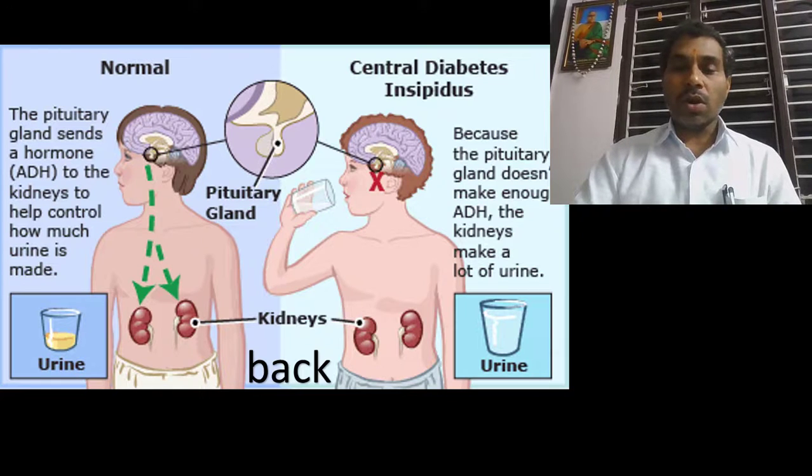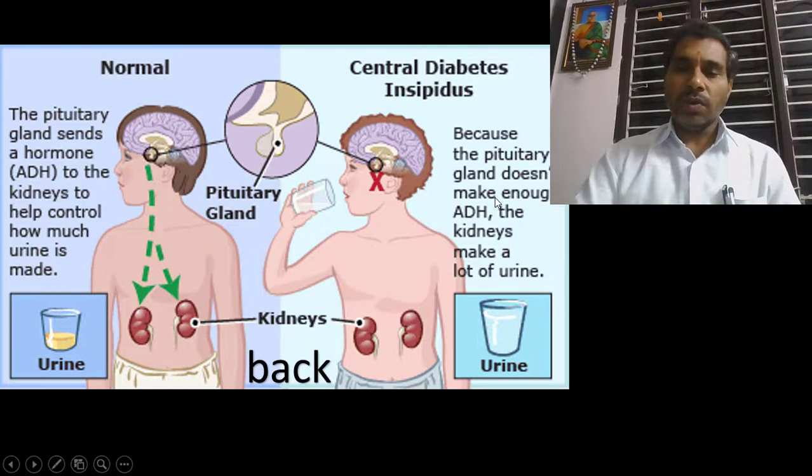The kidneys make a lot of urine. If the ADH is there, then automatically the absorption is there; otherwise the absorption is not there. That is the main important function of this antidiuretic hormone. Diabetes mellitus is different and diabetes insipidus is different. The main cause of diabetes insipidus is that the pituitary gland does not make enough ADH, and the kidneys make a lot of urine.